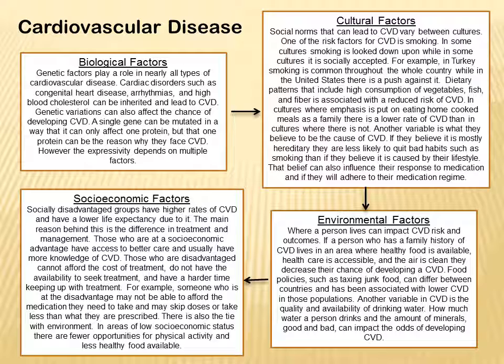There's also the tie with environment. In areas of low socioeconomic status, there are fewer opportunities for physical activities, such as parks, gyms, and a general safe environment, and less healthy food available. So there are often fewer supermarkets and more convenience stores, and usually barely any farmers markets. Environment can also impact the genotype and how it does in that environment.